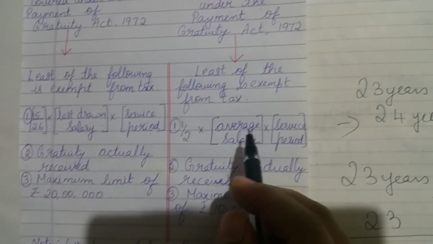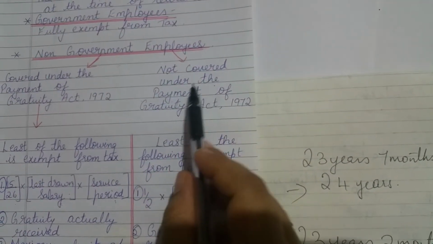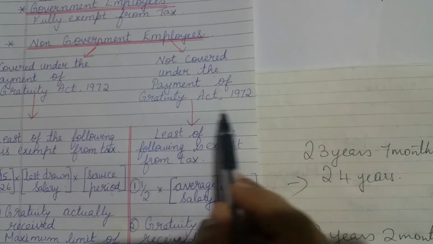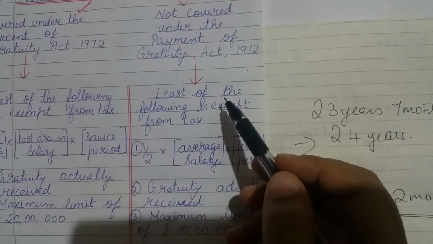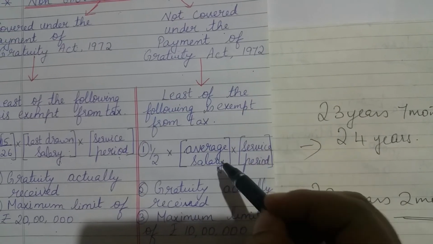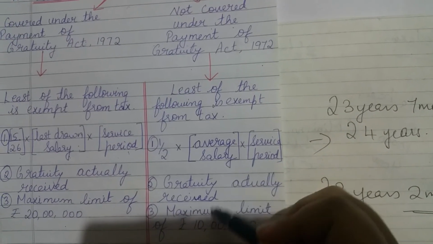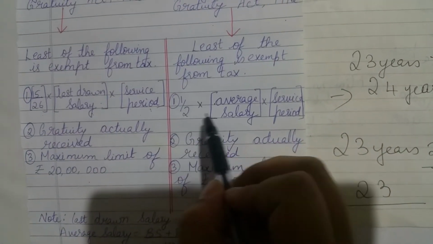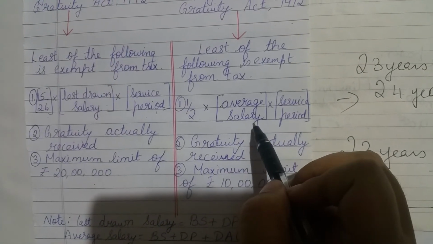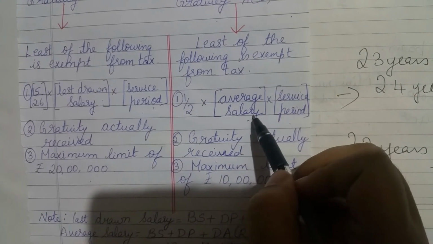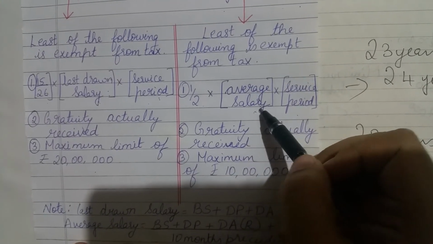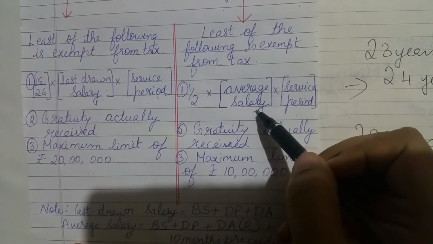Now moving to when the employee is not covered under the Payment of Gratuity Act. If the employee is not covered under the Payment of Gratuity Act, again from the gratuity actually received, you will minus the least of the following. This is half into average salary into service period. Now average salary means here you need to compute 10 months salary preceding the month of retirement.